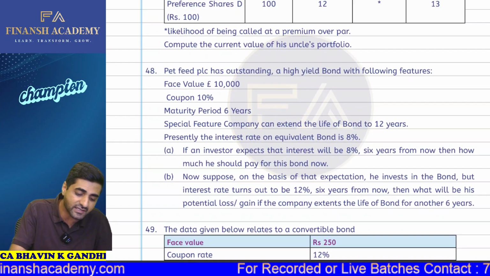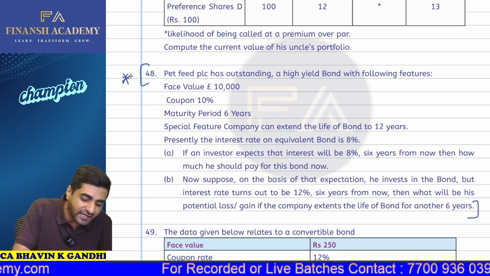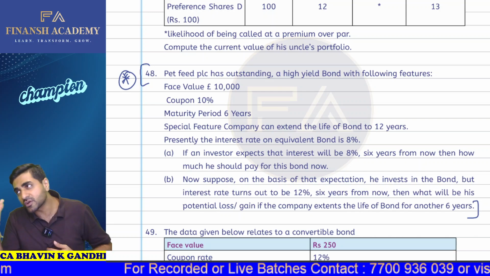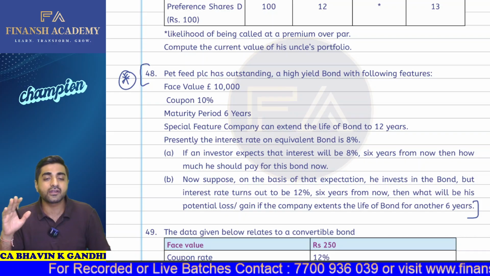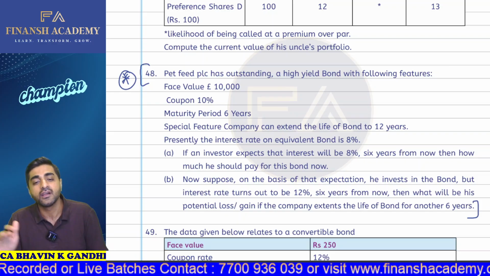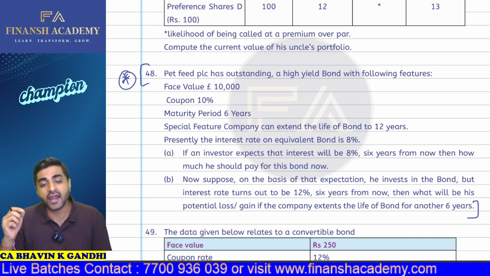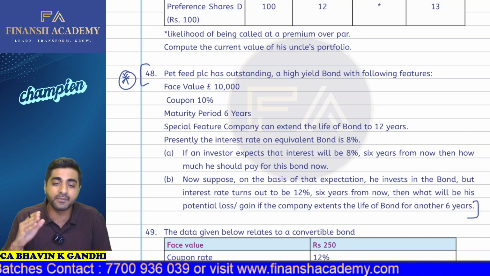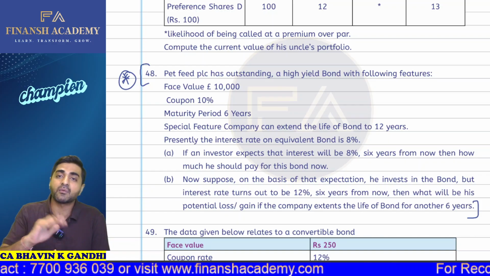Question number 48. Now, this question, I just want you all to solve this along with me, and slightly different, which was originally there in your practice manual as well. So let us read first what the question is all about. Petfit PLC has outstanding a high yield bond with the following features, in which there is a face value of 10,000 pounds and a coupon rate is 10%, maturity period is 6 years, and special feature, company can extend the life of the bond to 12 years.